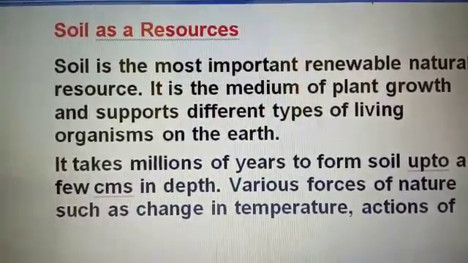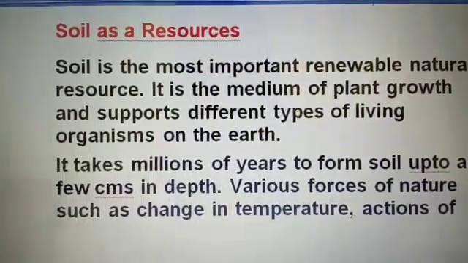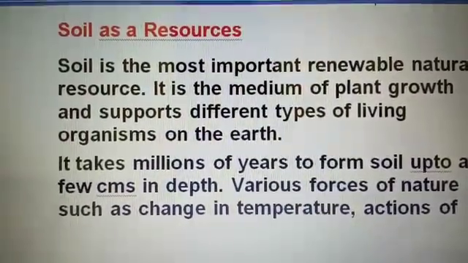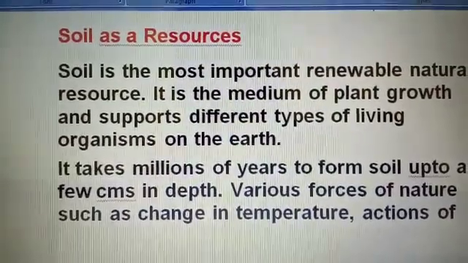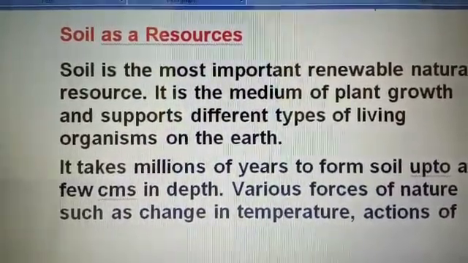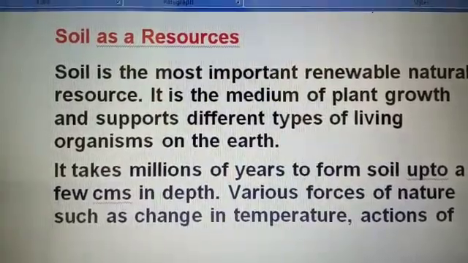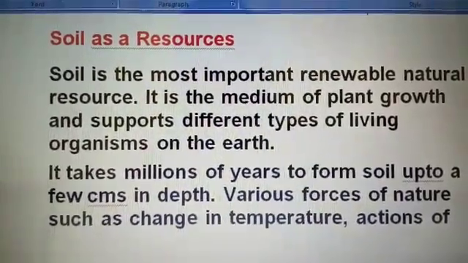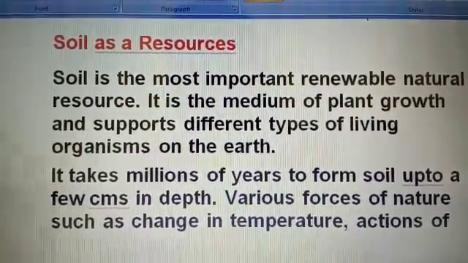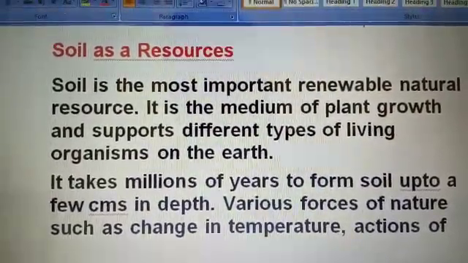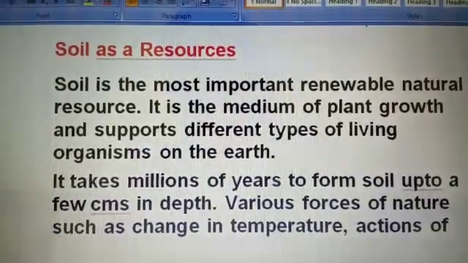It takes millions of years to form soil up to a few centimeters in depth. Some of the factors which are responsible to form a soil are the relief, parent rock, climate, vegetation, and other forms of life.